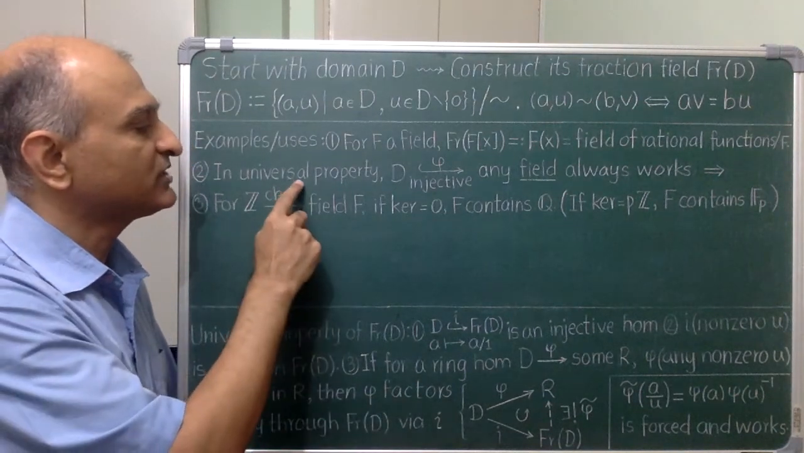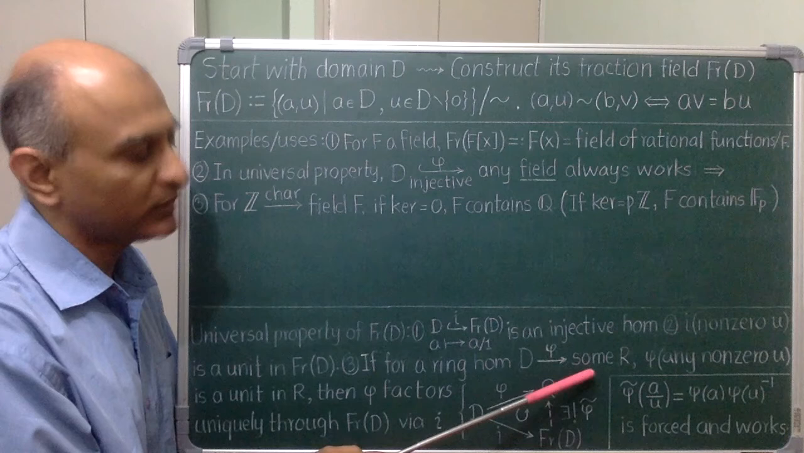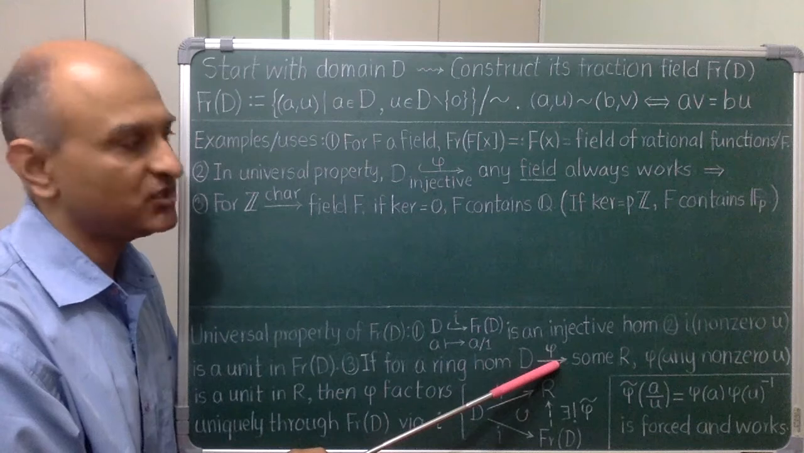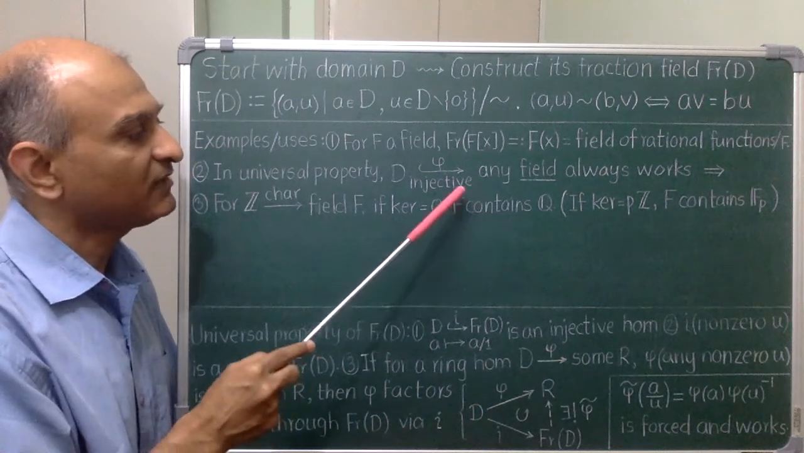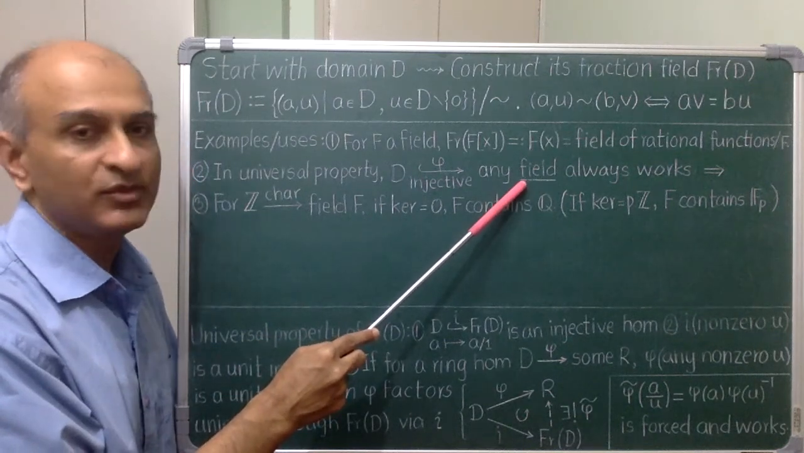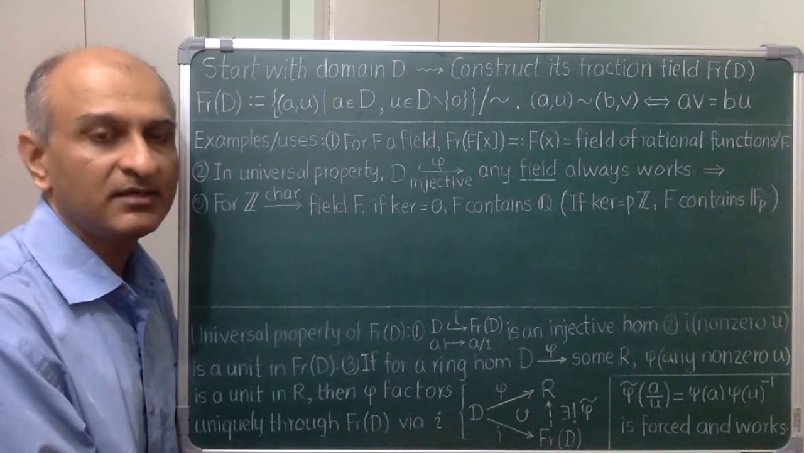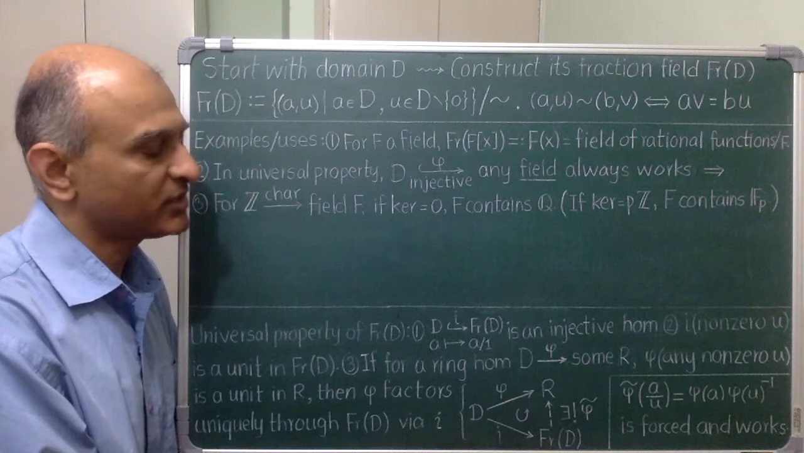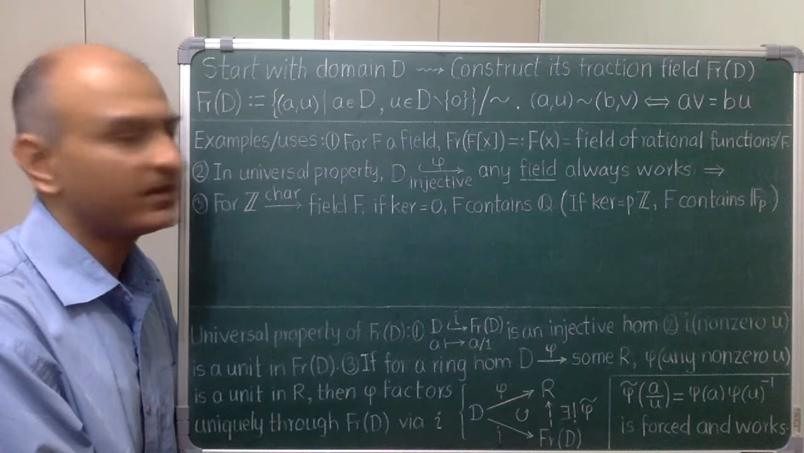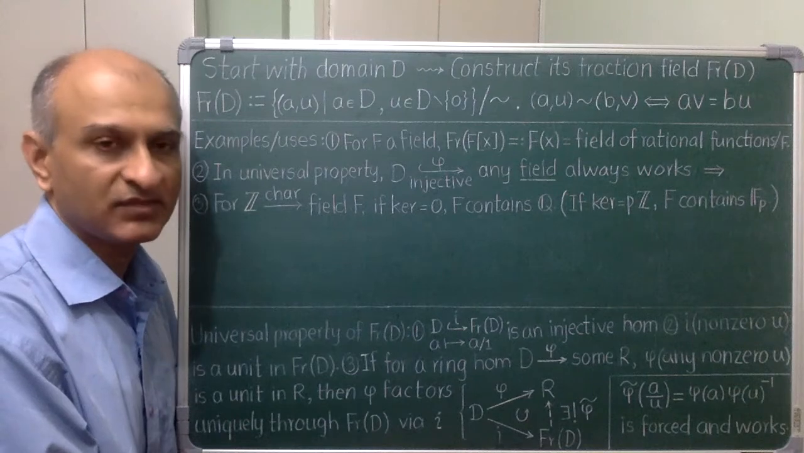Next, in the universal property, every non-zero element of D must go to a unit. Therefore, this map phi cannot have a kernel and must be injective. Now, if I start with an injective map phi from a domain to a field, then the unit condition is automatically met because any non-zero element of the target is a unit. In this situation, the universal property applies, and in fact, sometimes the universal property is stated only in this situation.